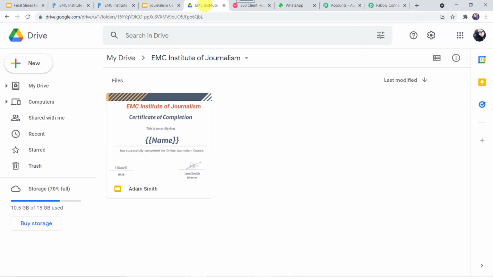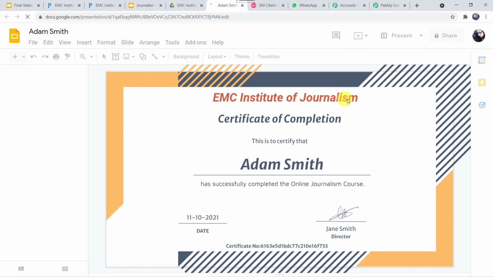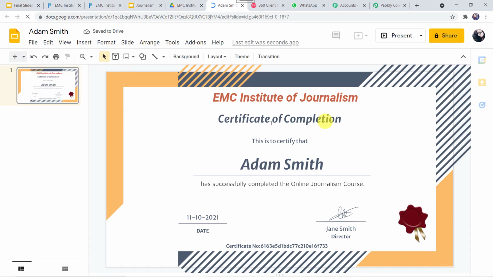And here we can see a certificate named Adam Smith. I'll just open this particular certificate. And here we can see EMC Institute of Journalism, Certificate of Completion. This is to certify that Adam Smith has successfully completed the online journalism course. Date is mentioned and here we can see the certificate number is also mentioned.